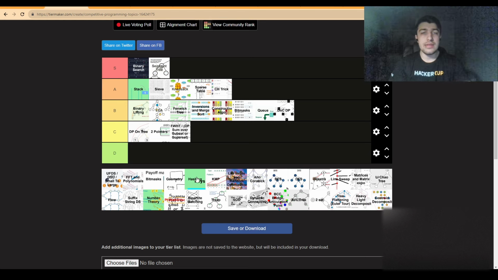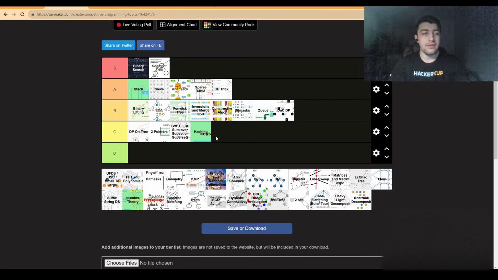So again, I will rate it as D tier, not something I really like. But again, it helped me win this shirt, so it has some credit to its own. But again, not a thing I am really fond of.